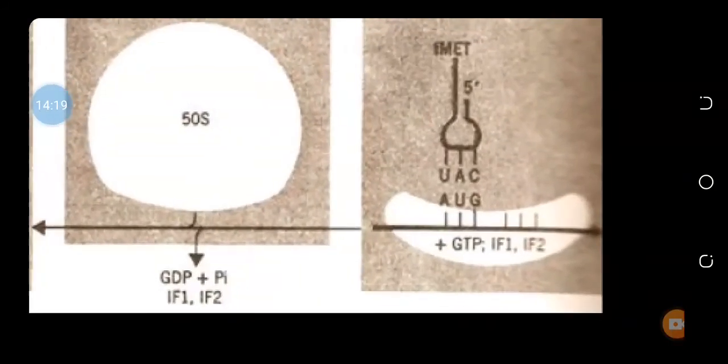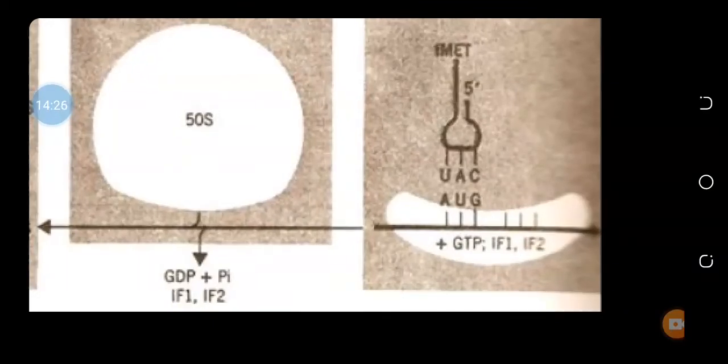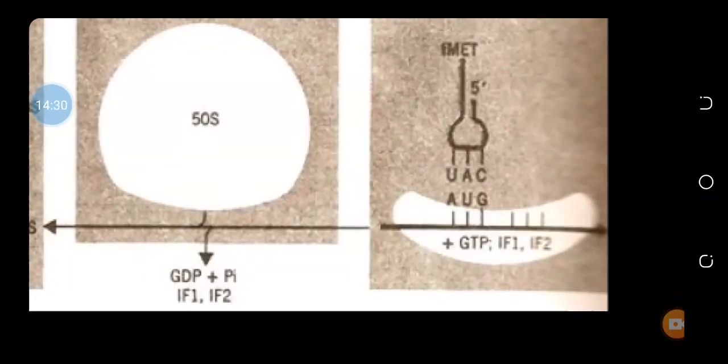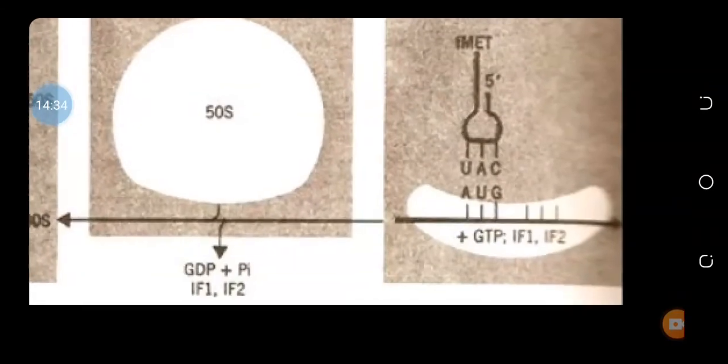Now this step shows how the codon and anticodon match and complement each other. AUG is the initiation codon present on the messenger RNA. UAC is the complementary anticodon present on the transfer RNA.